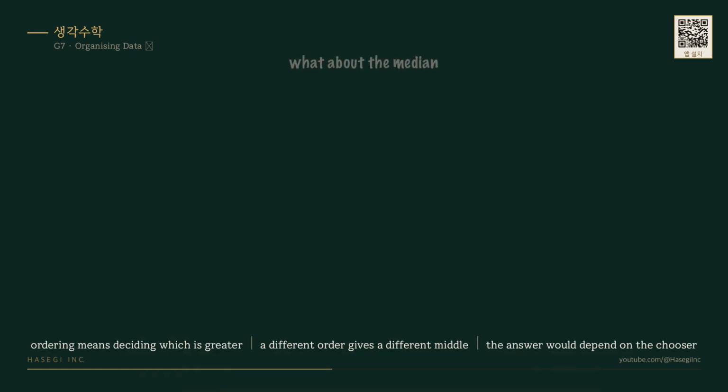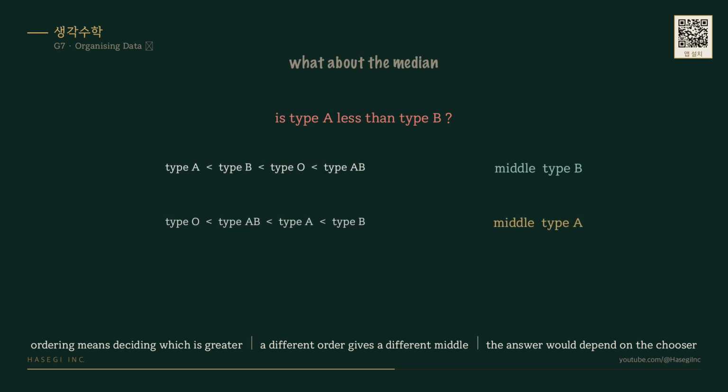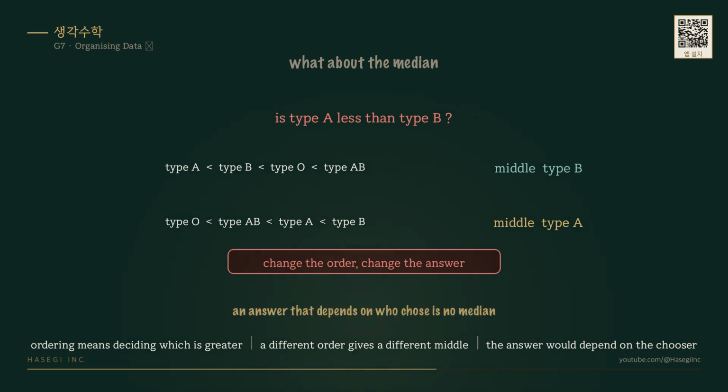What about the median? It needs no adding, so it looks promising, but ordering requires deciding which value is greater. Is type A greater than type B? You can impose an order by force, but choose a different order and a different blood type lands in the middle. The answer would depend on whoever chose, not on the data. That is not a median.